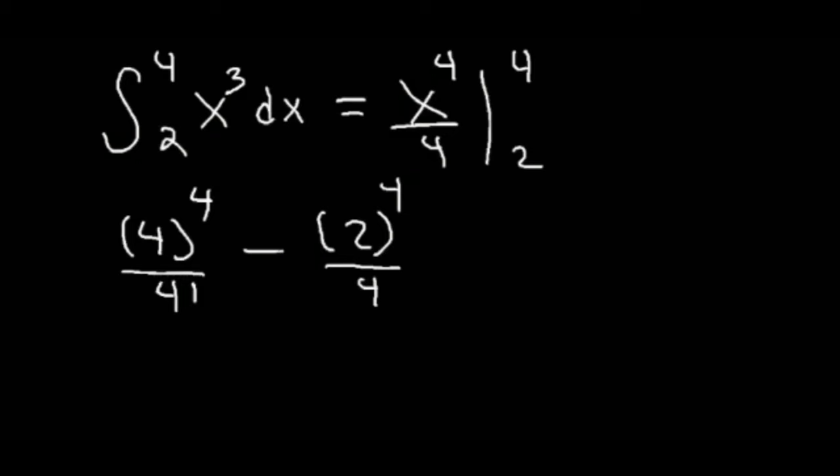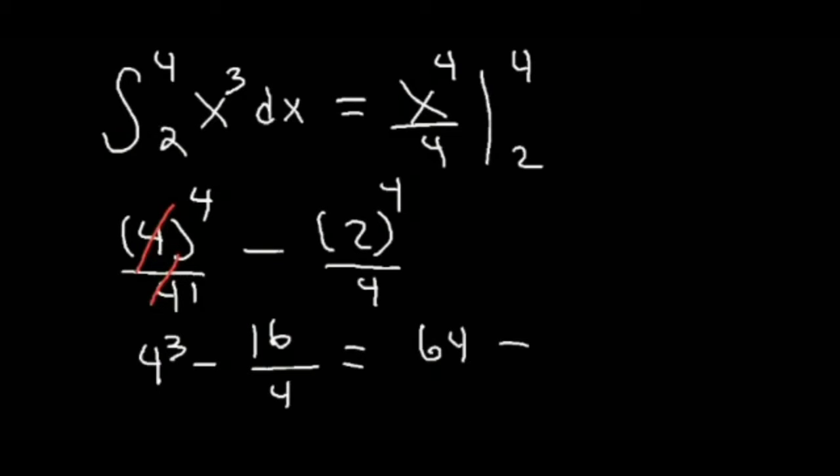For one thing, we can cancel a 4, so this is going to be 4 to the third power. 2 to the fourth is 16. 4 to the third, that's 4 times 4 times 4, that's 64. And 16 divided by 4 is 4. So the final answer to this problem is 60.